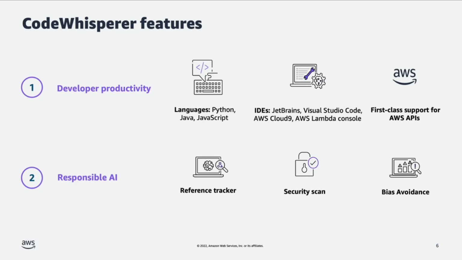The second key feature here is security scan. Now, once again, the model has been trained on billions of lines of code. What that means is it might have learned certain unwanted patterns, and those patterns may surface in the code recommendations. So in this scenario, what we do is we give a simple button in the UI to the developer so that they can actually run a security scan right in their IDE. The purpose here is to find the most commonly known security issues so that we can flag to the developer that they have to fix these issues before committing the code.